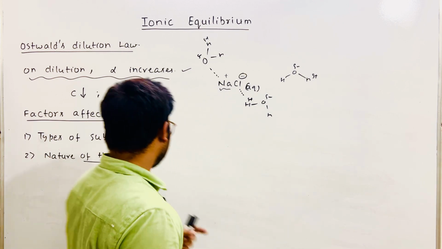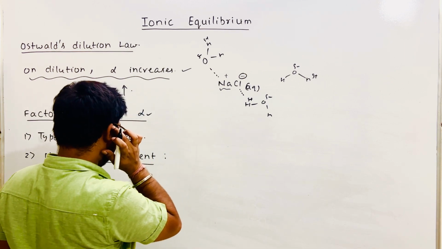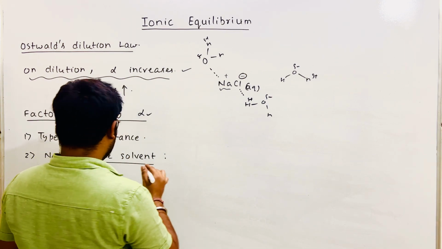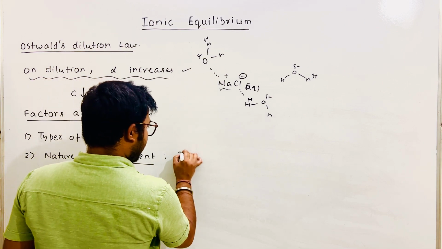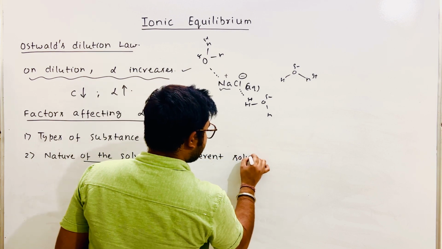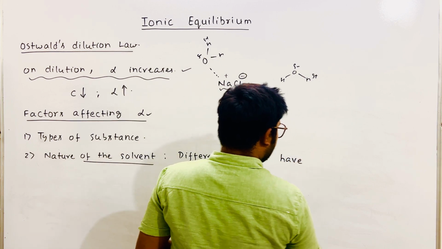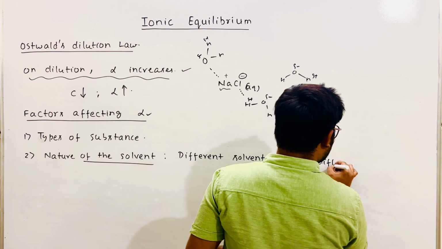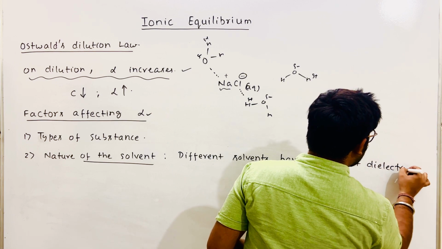So you can say that different solvents have different dielectric constants.